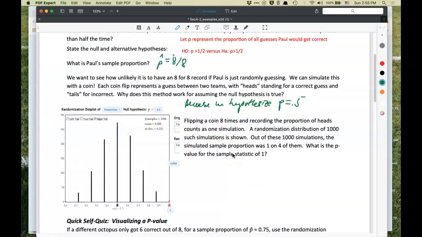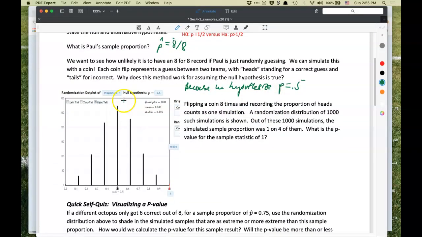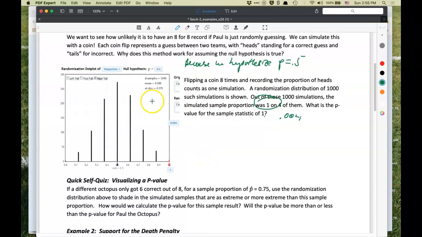0.004. So let's take a look. What is the p-value for the sample statistic of 1? So I got 0.004 for ours. Now in this simulation, the simulated proportion was 1 on 4 of them. So same as what I got just now. So that would be the 0.004. Just happened to turn out that way, the same as what they got in the example.